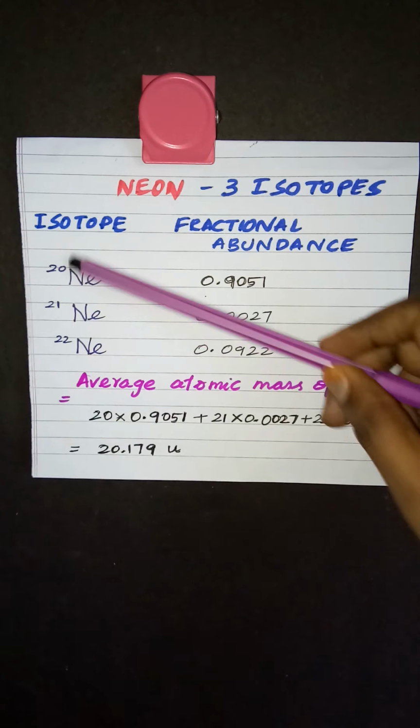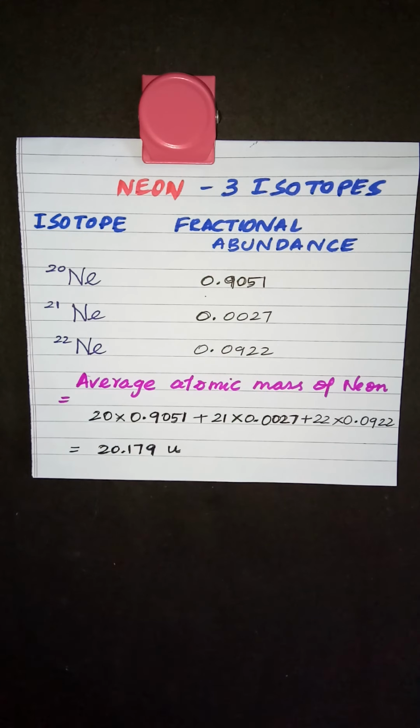Here I used the term mass number. I hope you know the definition of mass number. It is nothing but the total number of protons and neutrons in an atom. And how is it different from atomic mass? Mass number is a whole number because it's a count of protons and neutrons, and atomic mass is a decimal value because you're taking an average.